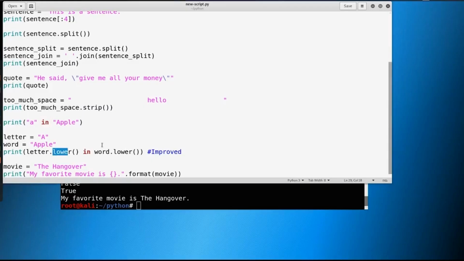Knowing the different types of methods per, say, a string, or per class, or however you want to combine it together, is important as well. So always do your research when you are looking into how you can improve it. If you're wondering, is there a way to make something uppercase? Just go to Google and say, how do I make a string all uppercase?